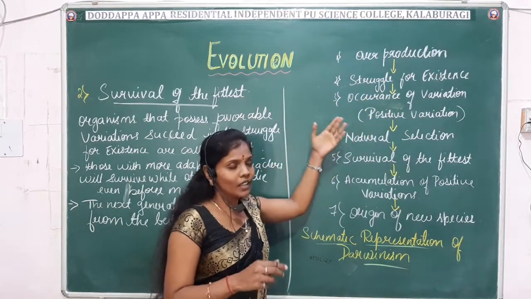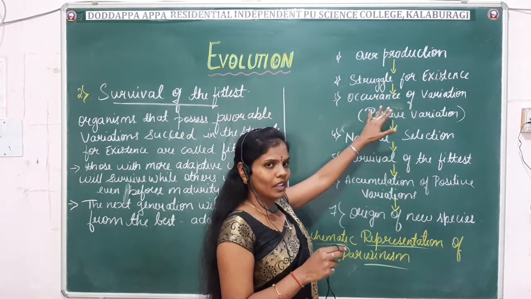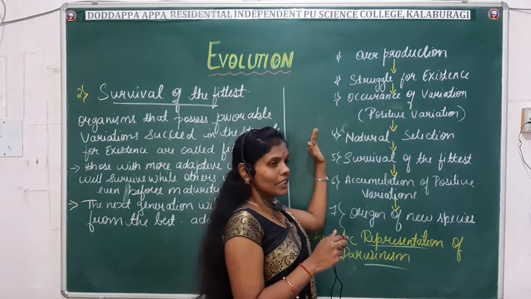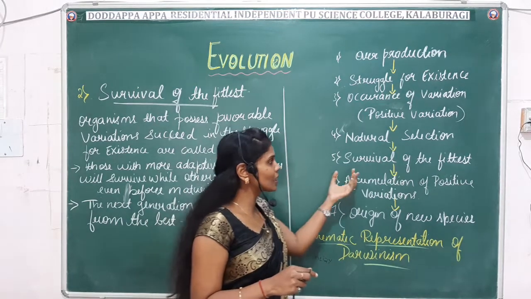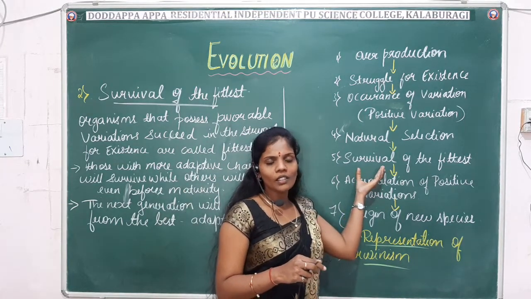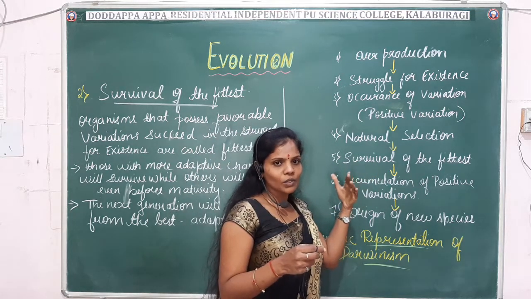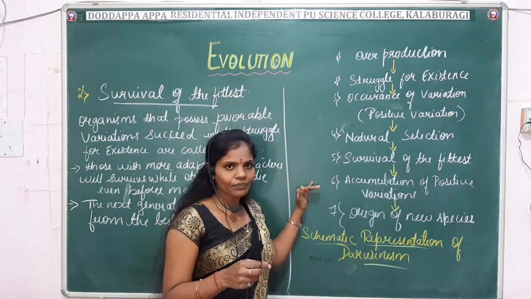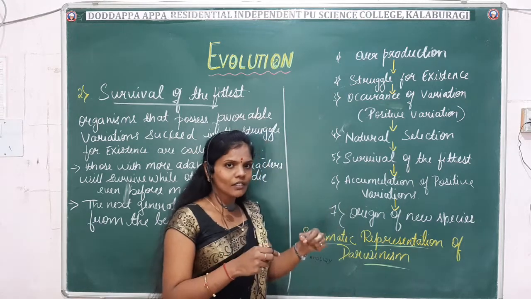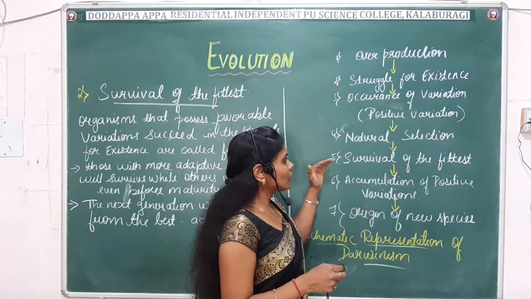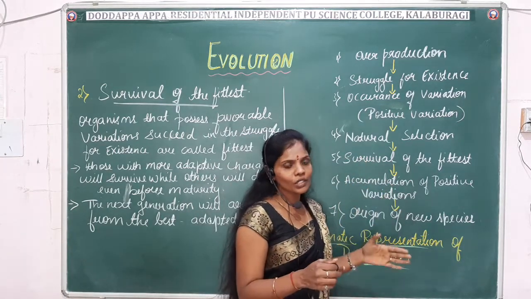Again, the variation helps to adopt the positive variations; only the positive variations are adopted. Then the variations lead to natural selection. From natural selection it leads to the survival of the fittest. So in nature, the organisms having the most favorable characters or the best adaptive characters will survive, that is, the fittest one will survive and the weaker one will perish. Then this survival of the fittest leads to the accumulation of many positive variations.